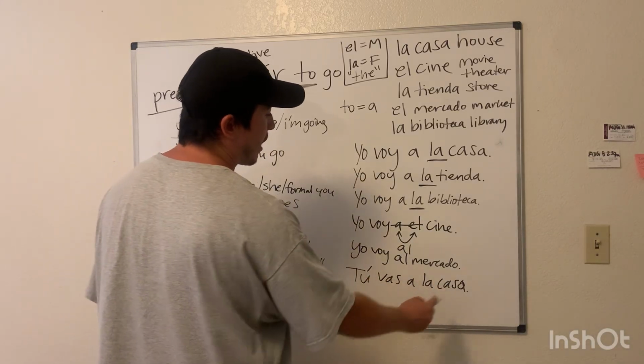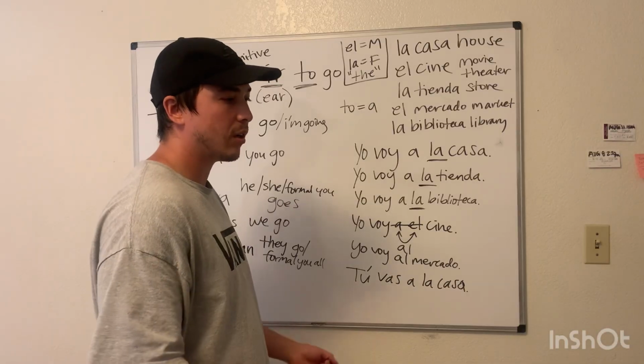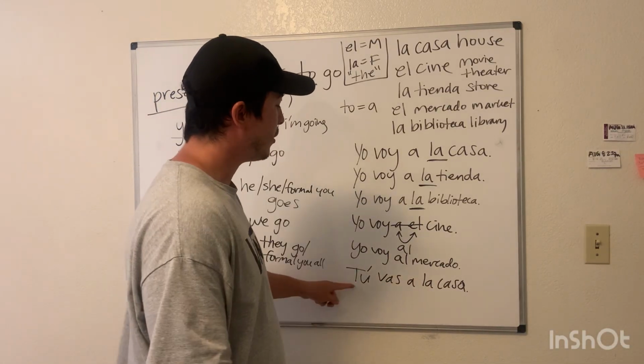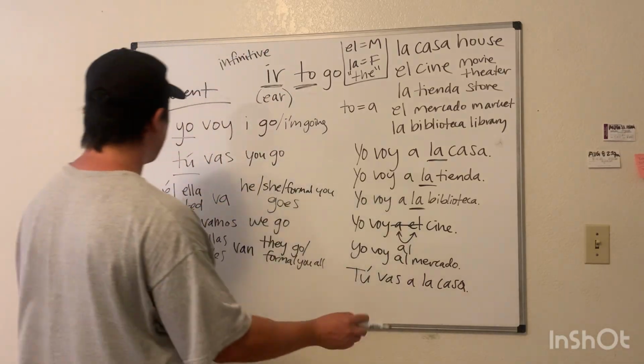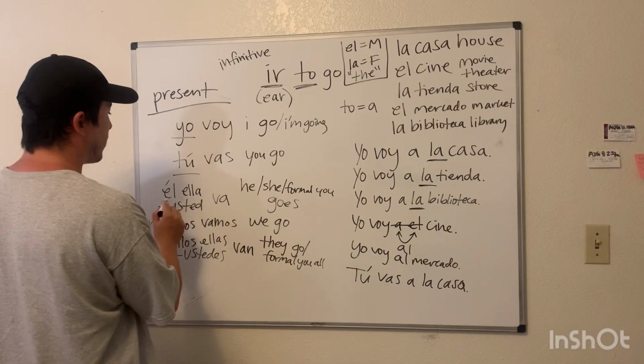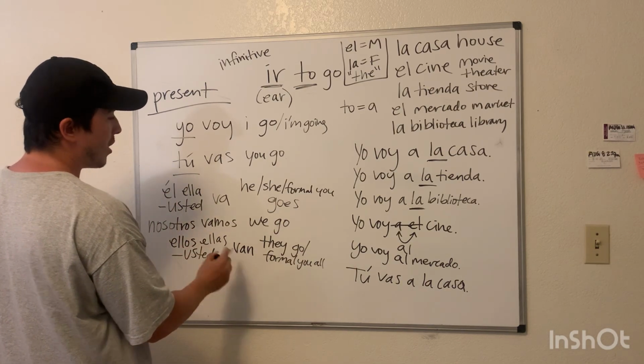You're going to the house. Who's going to go to the house? I forgot my keys. Who's going to go pick up my keys? You are. Tu vas a la casa. So these go together. Yo voy, tu vas, él, ella, usted va, nosotros vamos, ellos, ellas, ustedes van.